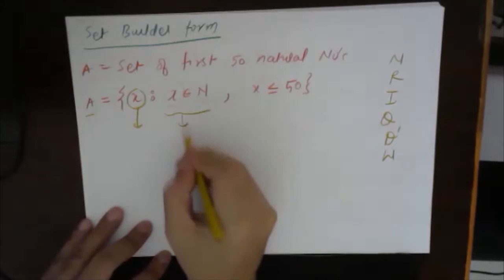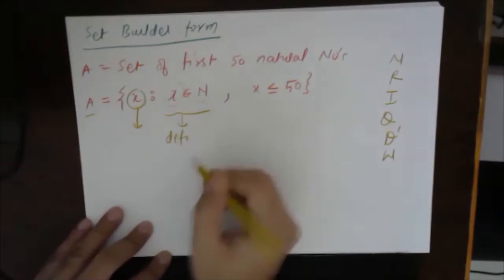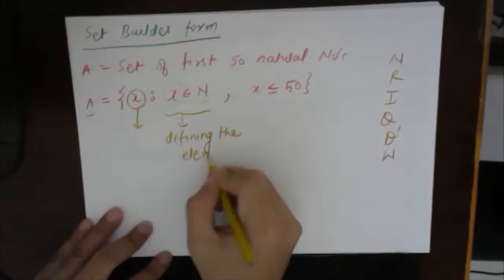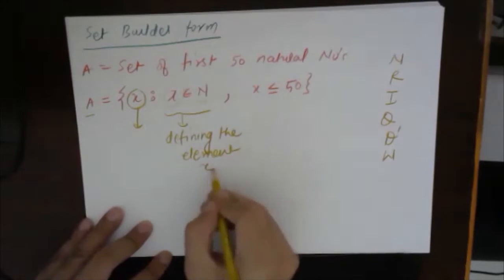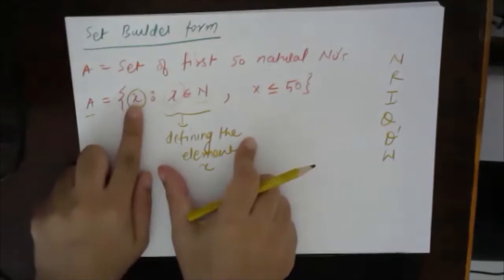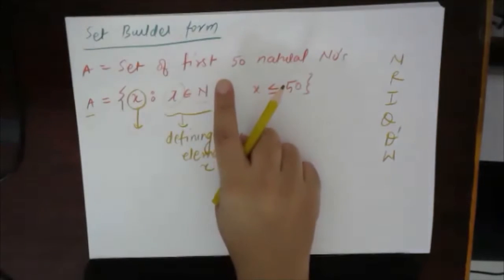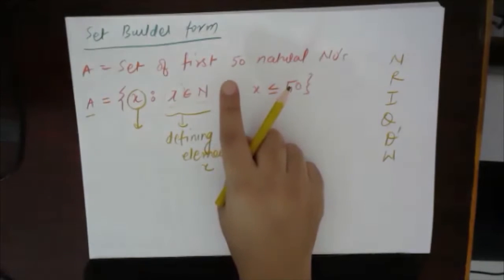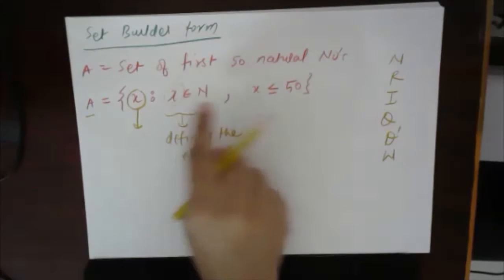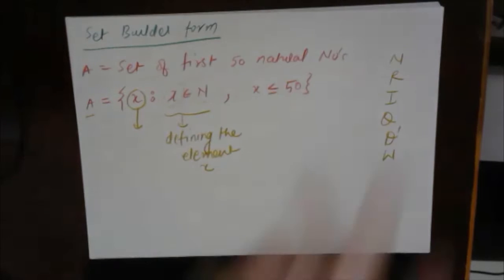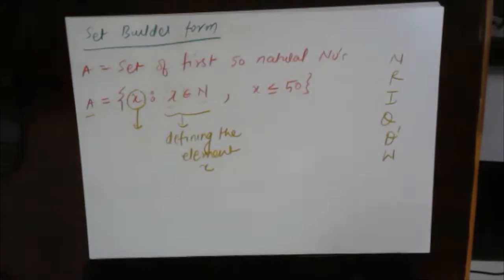So this is defining the element. Defining the element X. Now I have given a definition to element X, that this X belongs to a set of natural numbers, not colors, not persons, not human beings, not animals, not plants, or not anything, right? It belongs to natural numbers. So that means if I'm talking about X belongs to natural numbers, that means X must start from 1, then it will take the next value 2, then it will take 3, then it will take 4, and so on, right?